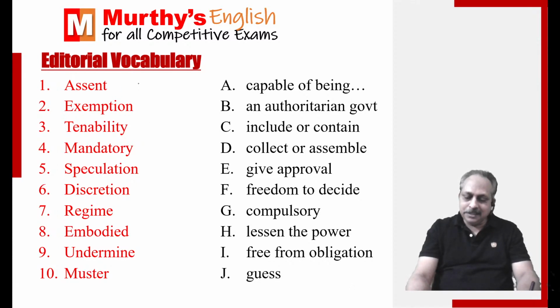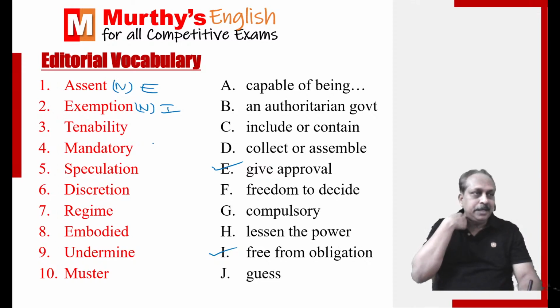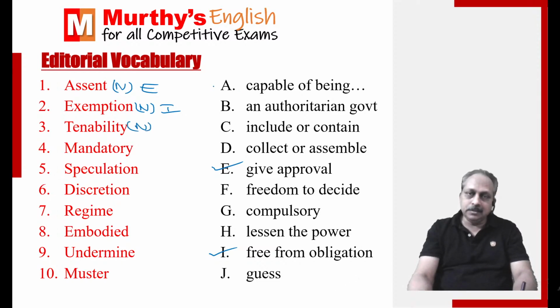Assent, he has given his assent. Means what? Noun. Approval. Nod. Give approval. Exemption. Free from obligation. Usually rules, regulations, law. Exemption, noun. And I is the answer. Tenability. Capable of being maintained or defended. Here, noun, answer, capable of being defended.